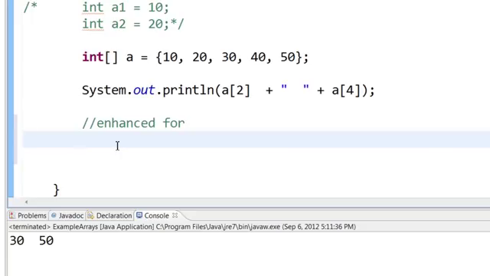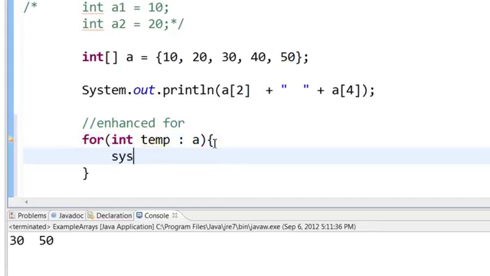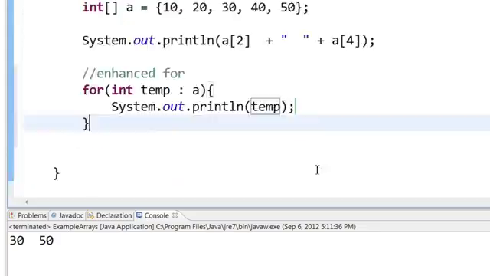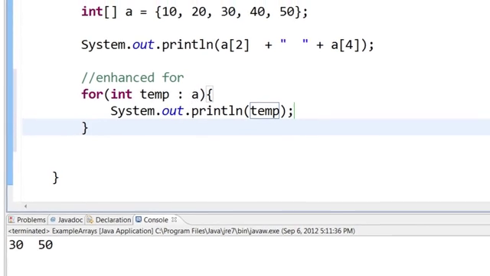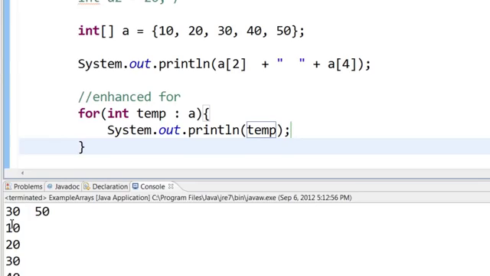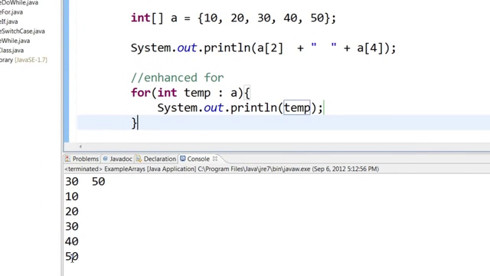The way to write it is for, then the data type of the array, in this case integer, some temporary variable, colon, and then the name of the array a, curly braces, and inside this you can print out the temp variable. Let us save and run this. You can see that all the values in the array, that is 10, 20, 30, 40, 50, have been printed.